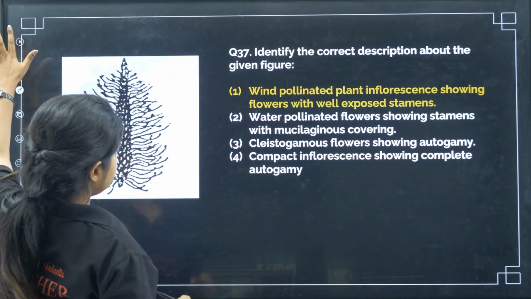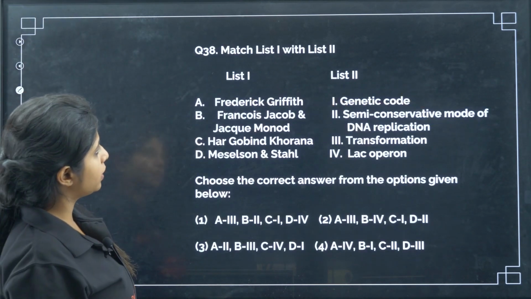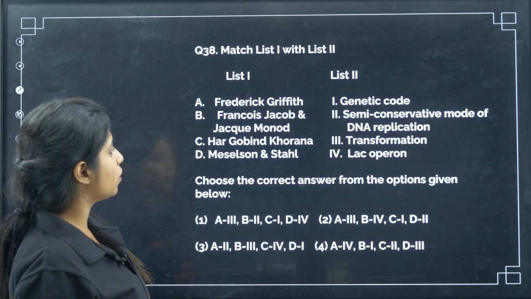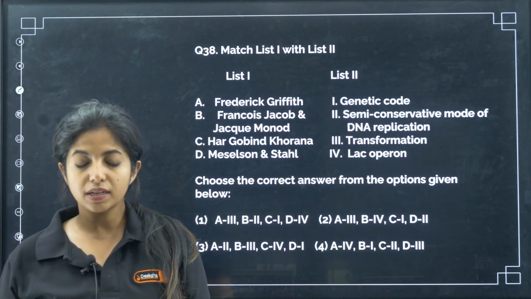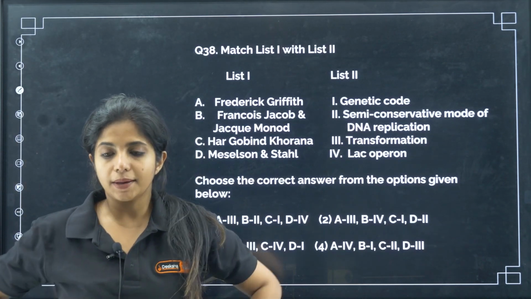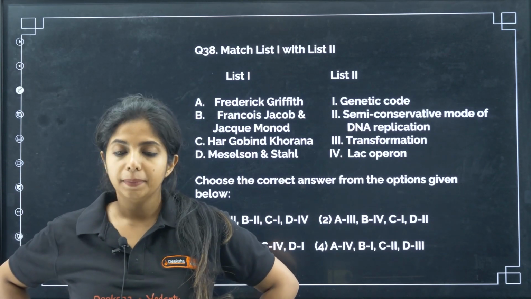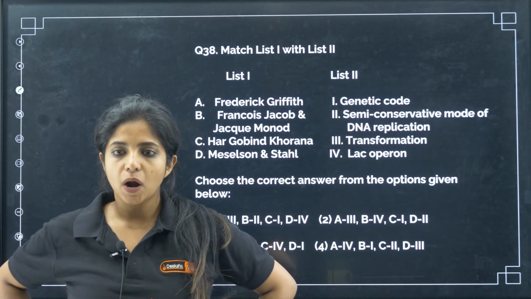Okay, cool. Now match list 1 with list 2. Frederick Griffith, Francois Jacob and J.Q. Monod, and Hargobind Khorana, Meselson and Stahl. Okay, so what did these guys do? That is the thing. So how do we remember this?